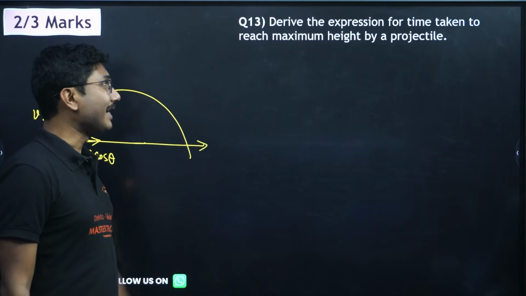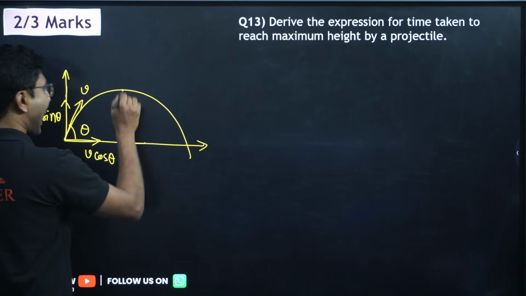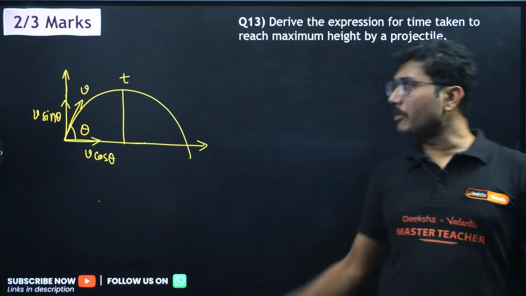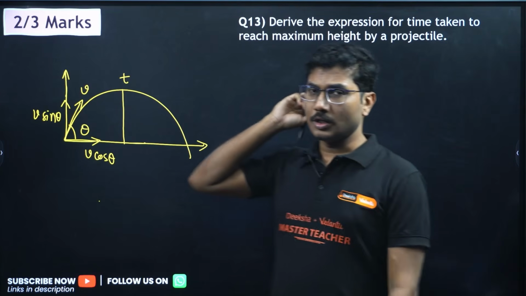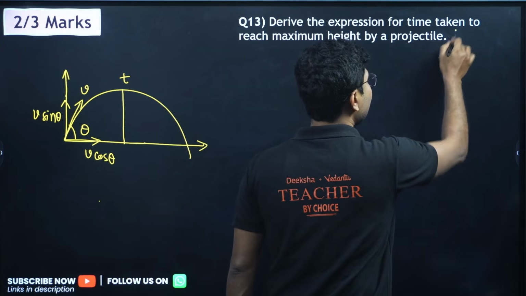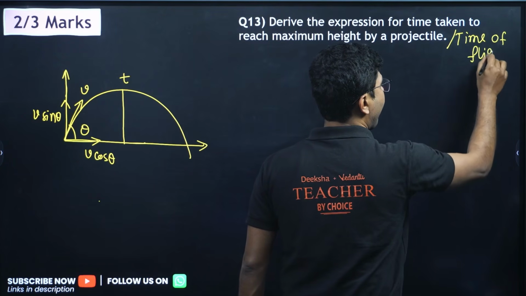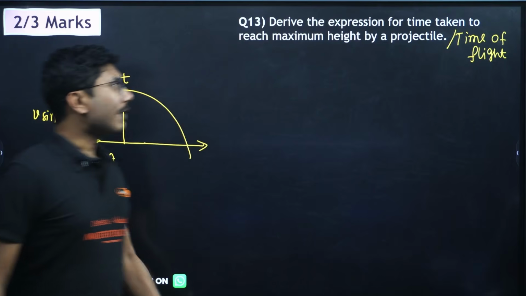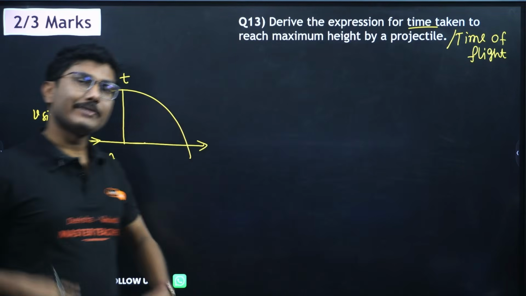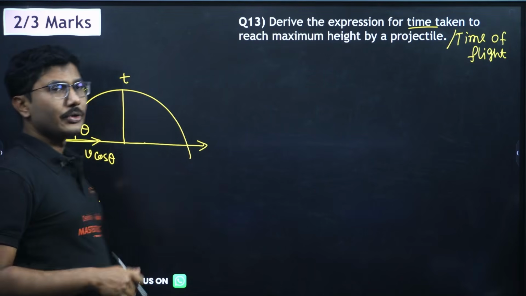Now what you have to find is the time taken to reach the maximum height. You don't need to find the time of flight. Time of flight can also be calculated with just one more step. The same question can be asked with the time of flight. But you don't need to calculate the height, you need to calculate the time, not the height. Height equation calculations etc. are 5-marker questions. Now what do you have to do over here?